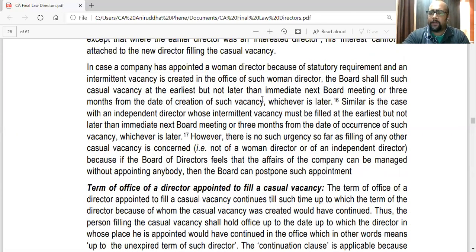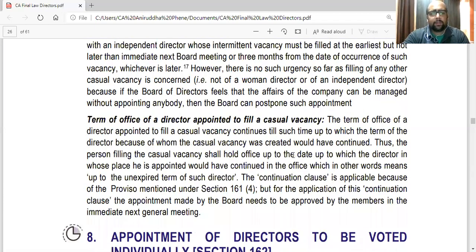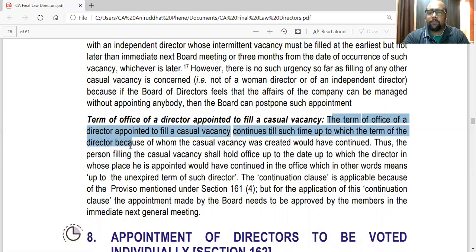For a woman and independent director, the same provisions of 149 will apply in case of vacancy. That's it. And for the term, you can just write one line: the term of office continues till such time up to which the term of the director, because of whom the vacancy was created, would have continued.